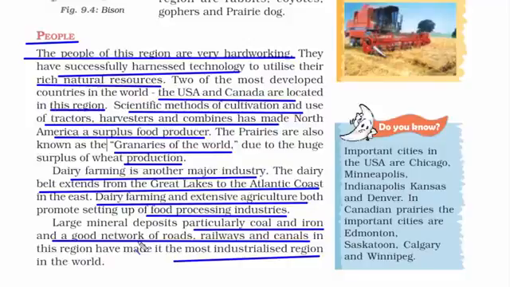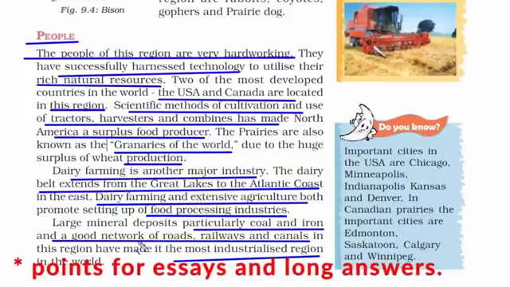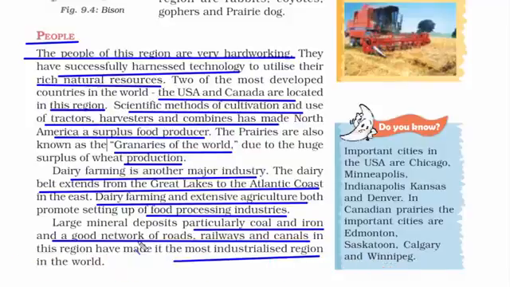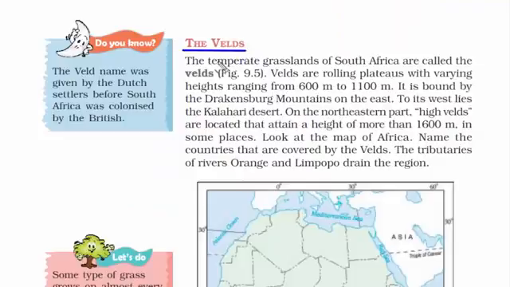So this was the people and the business side of this place. And also a very important topic in order to understand the reason behind the development of this nation. Now we'll read about another type of grassland called the velds. This is a temperate grassland found in South Africa, just below the Tropic of Capricorn.